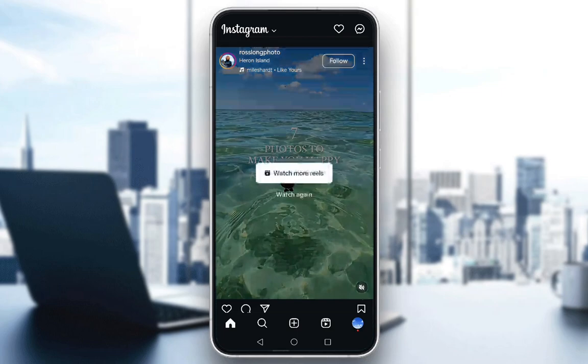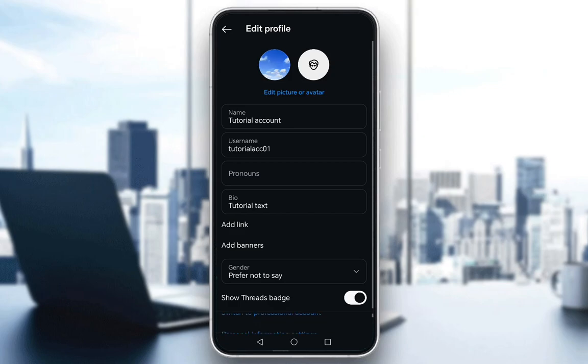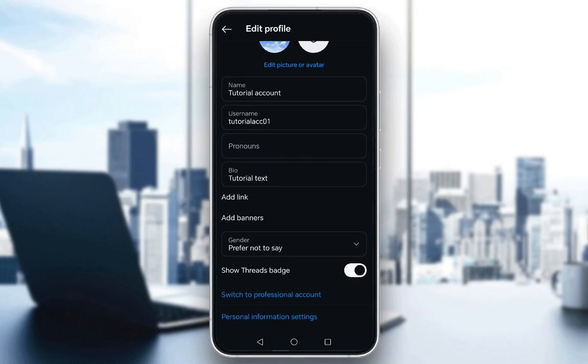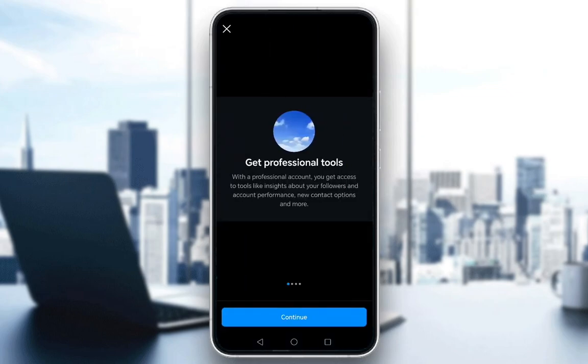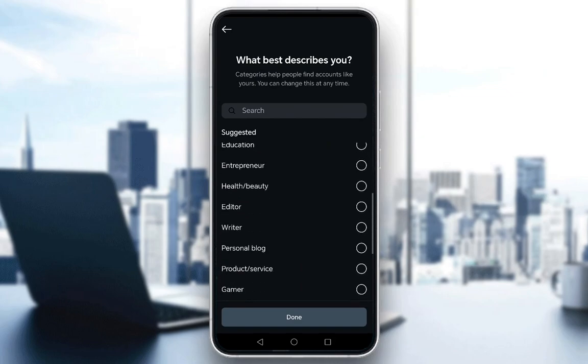Firstly, you need to go to your account by tapping your profile picture in the bottom right, and then tap on edit profile. Scroll all the way to the bottom and you'll see this option that says switch to professional account. You just want to hit that, and once you've hit that, then you need to go through this entire process. Just click continue, and then you need to select which best describes you.